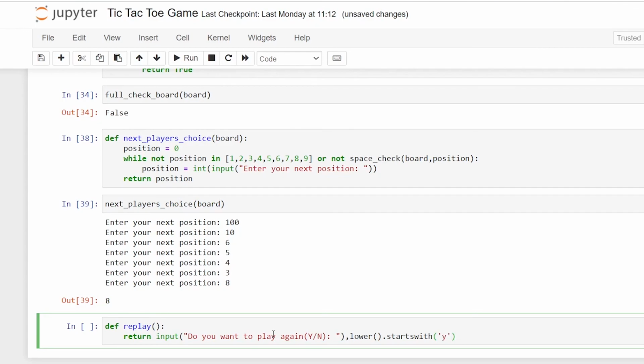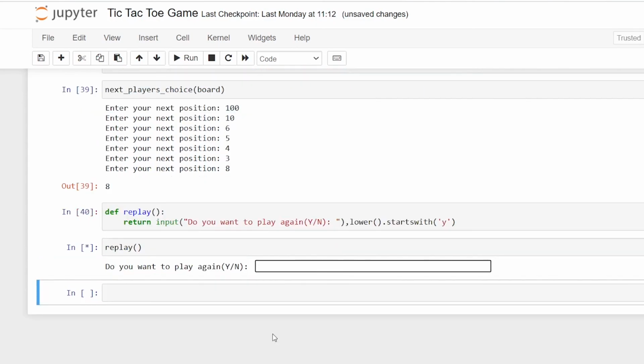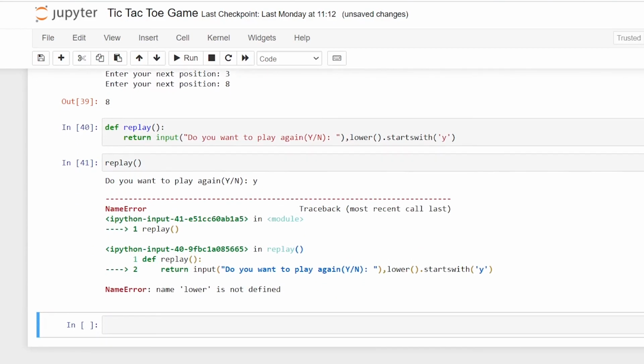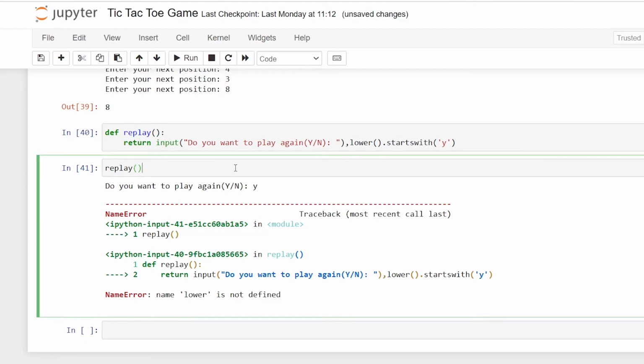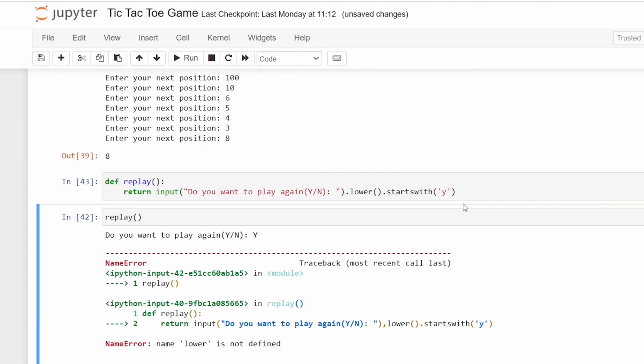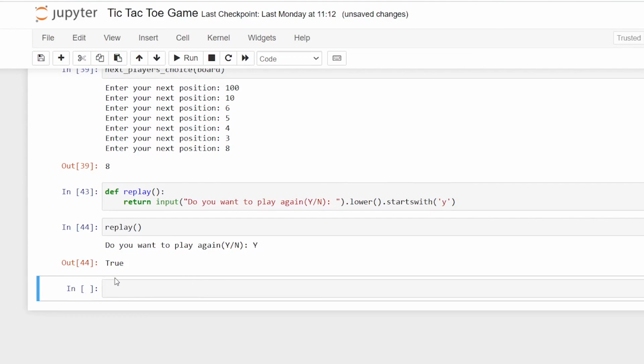So if yes, we're going to use the replay option. I'll just type in yes. Okay, there's an error here. It's dot lower. Now when I try, yeah, now it's showing true. So the user can play the game again.